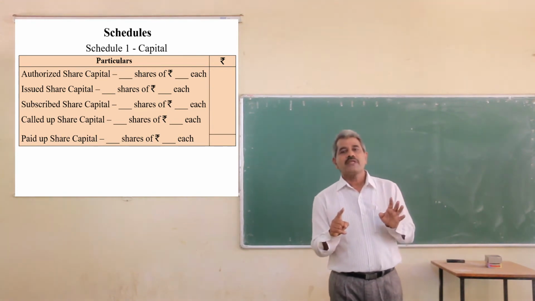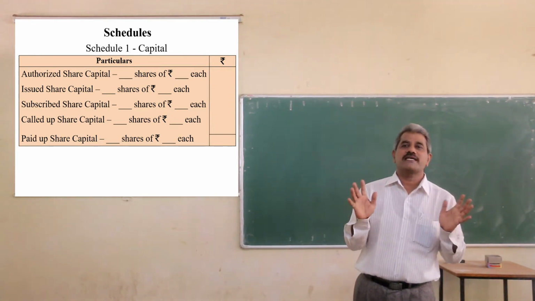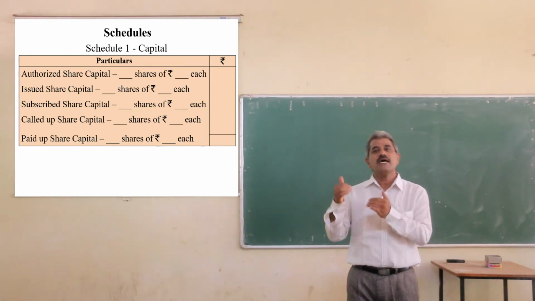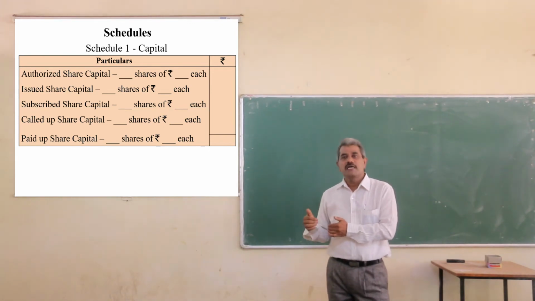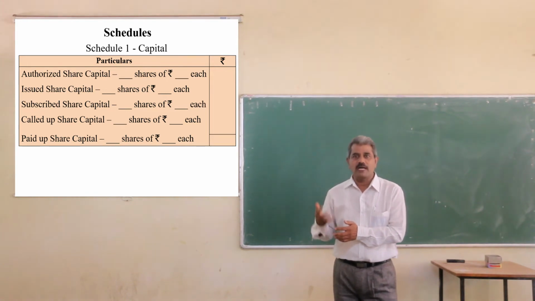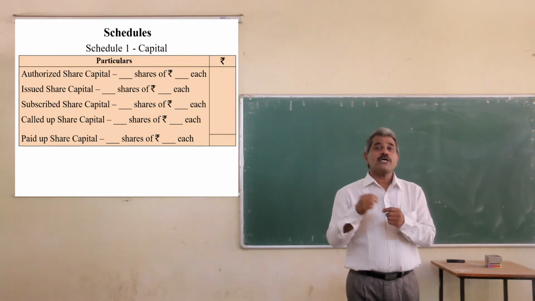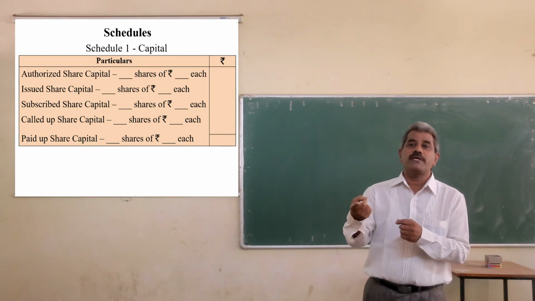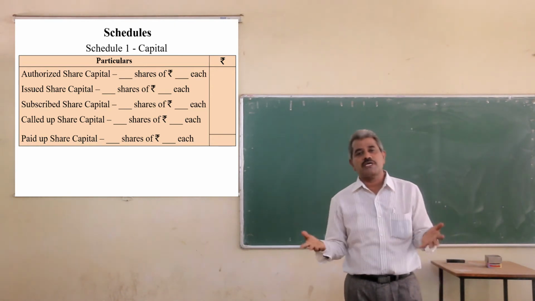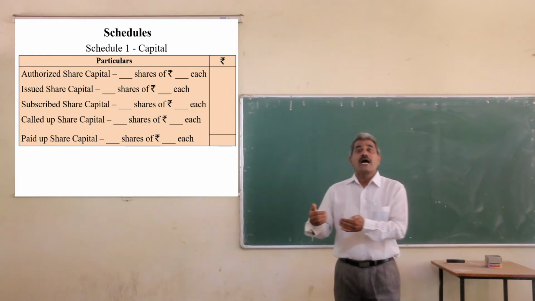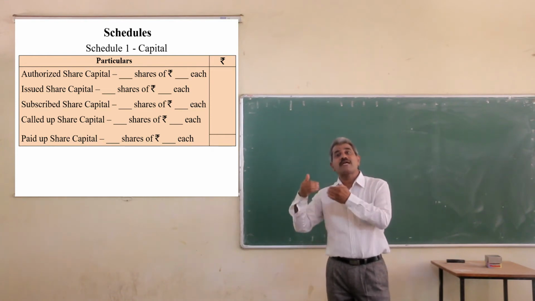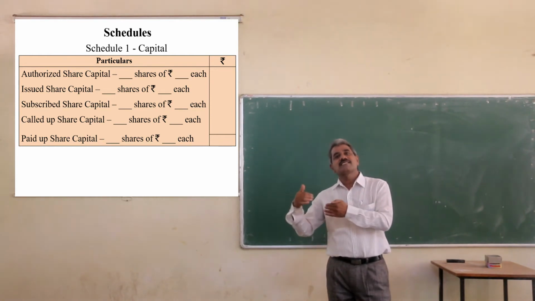Authorized capital is the maximum amount of share capital fixed in the articles and memorandum of the company. Out of which the amount issued to the public is issued capital. Out of which the amount subscribed by the public is subscribed capital.